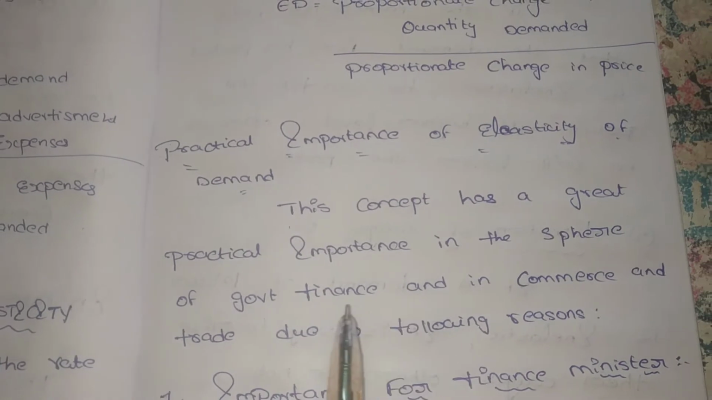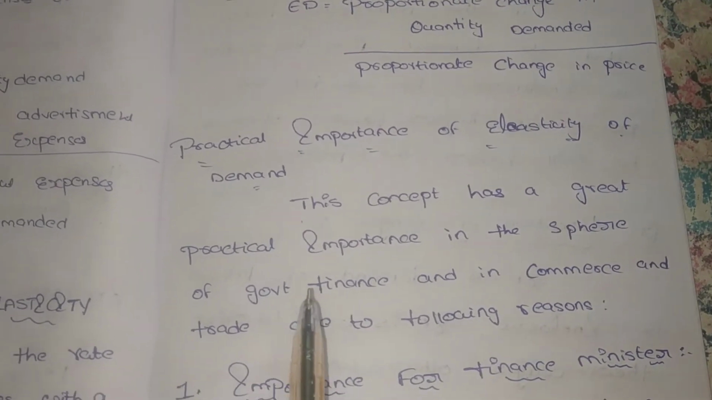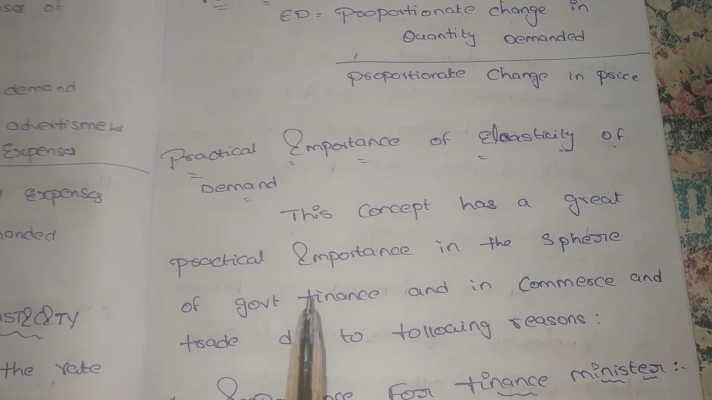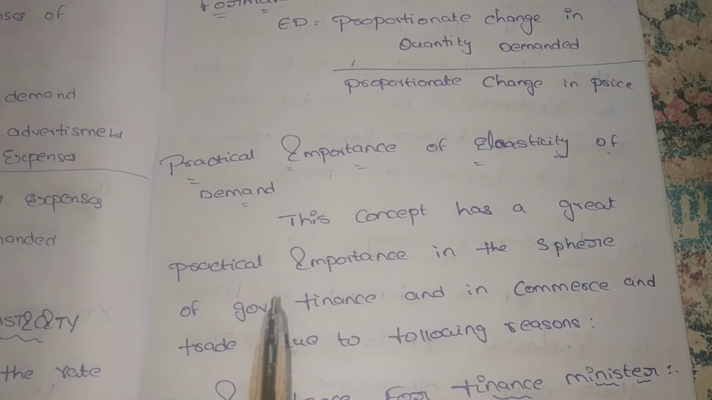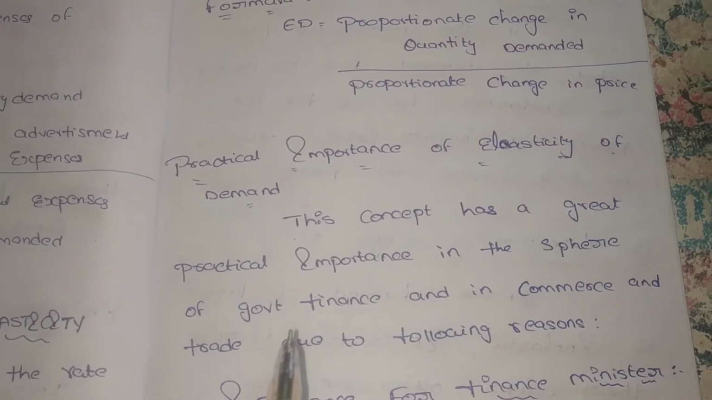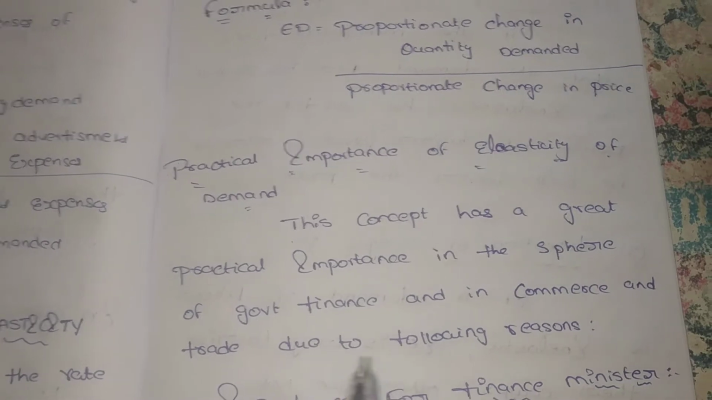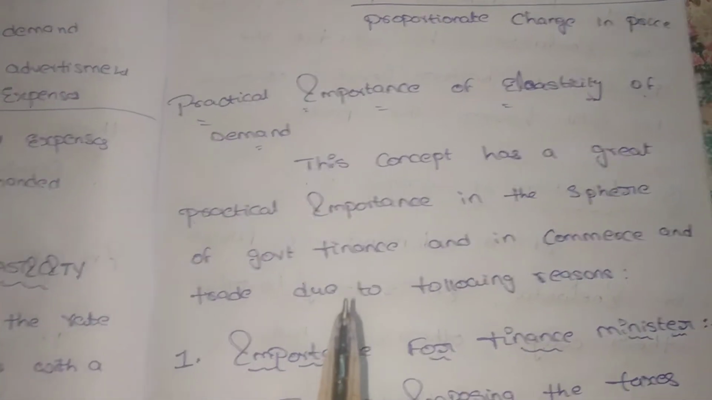Mainly it is very useful in government finance. Suppose the government has to take a decision on producing certain kinds of goods. We have to find out the elasticity of demand, meaning if the price increases, how much the demand for the particular product changes. Based on this idea, the government takes decisions for the production of such goods.